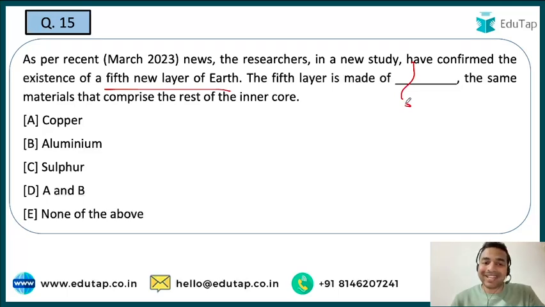So you are required to basically identify the name of the elements with which this particular 5th layer is made up of. Is it copper, aluminium, sulfur, both A and B, and none of the above?